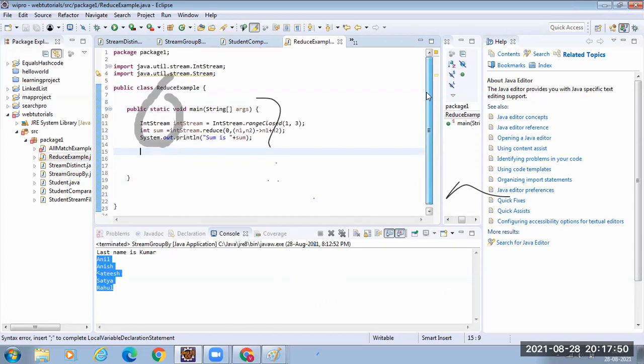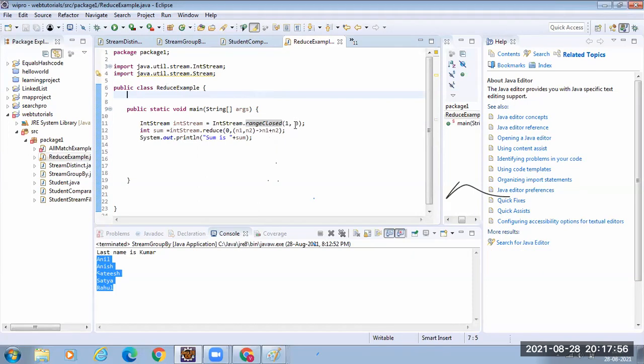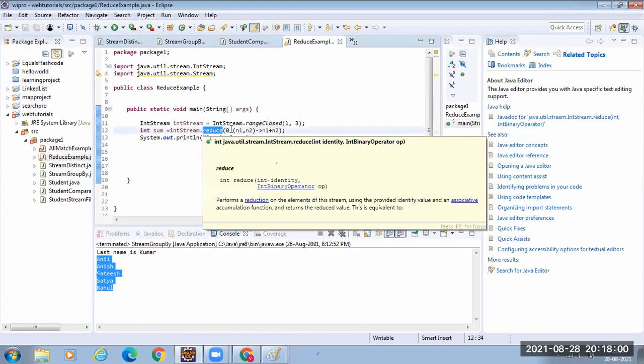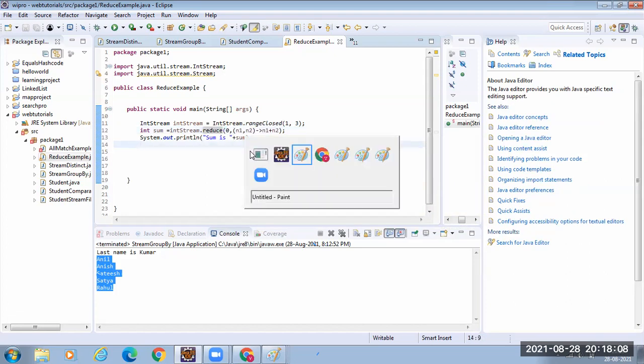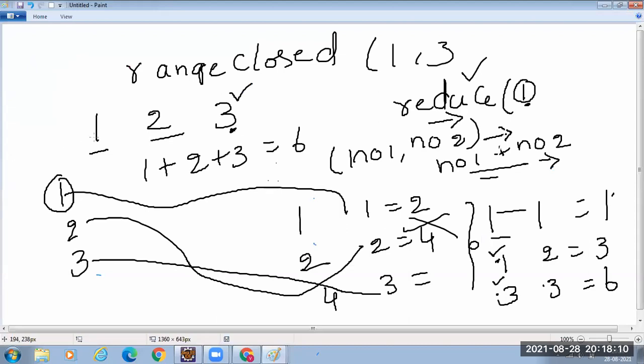Okay. See, IntStream rangeClosed, what it does, it generates numbers 1, 2, 3. Right? Then you call the reduce. The reduce takes, if you see, a binary operator. Identity means initial value. So the 0 will be added to 1, then 1 plus 2, then 2 plus 3.